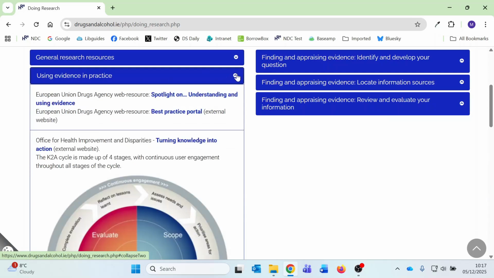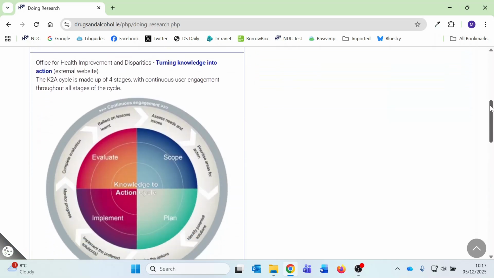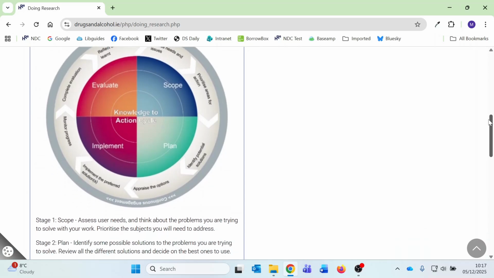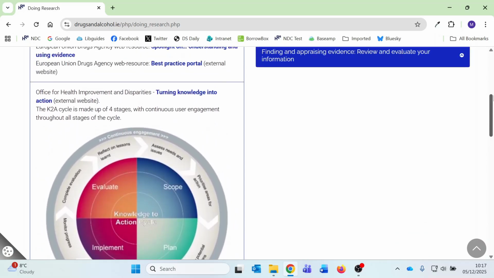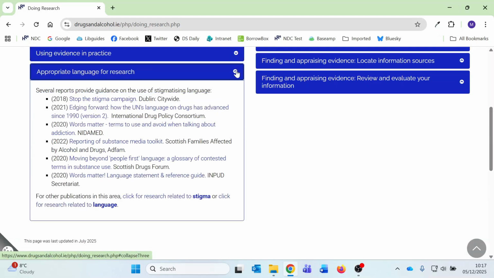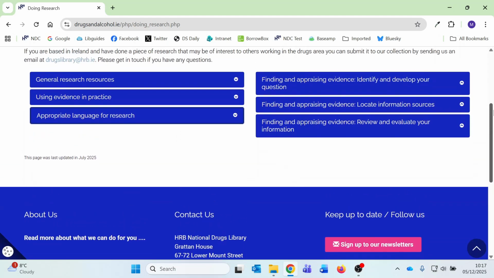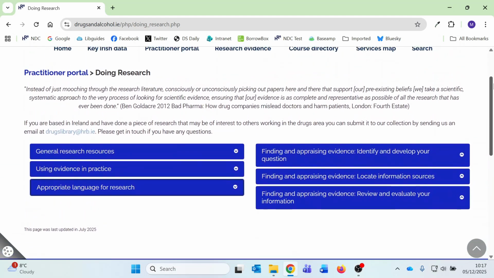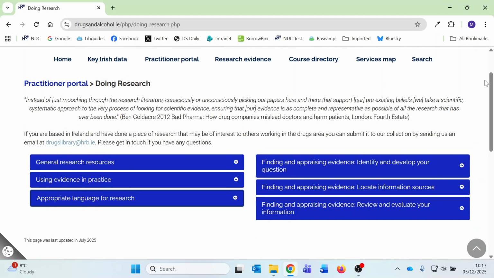Using Evidence to Practice has further resources designed for those applying research in work situations. Appropriate Language for Research has links to useful guides on language and stigma. And on the right, there are more resources on finding and appraising research.